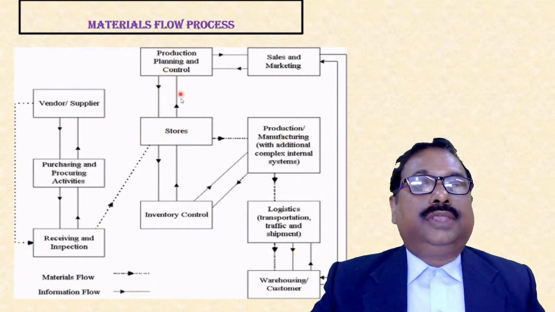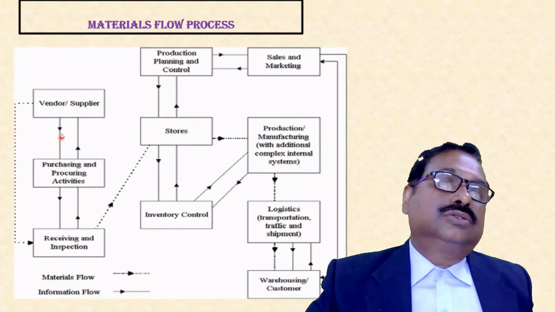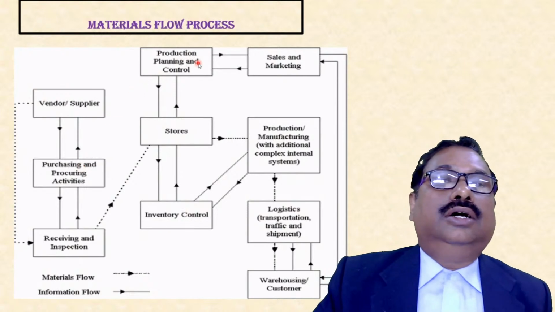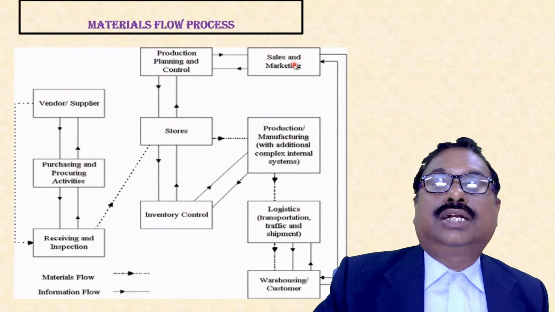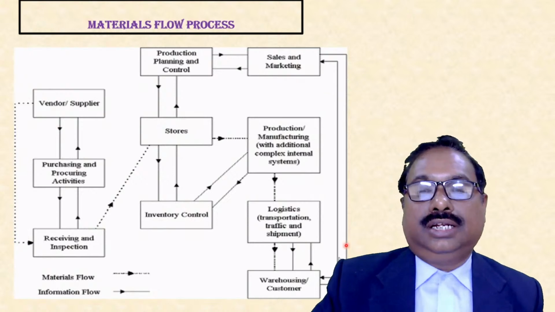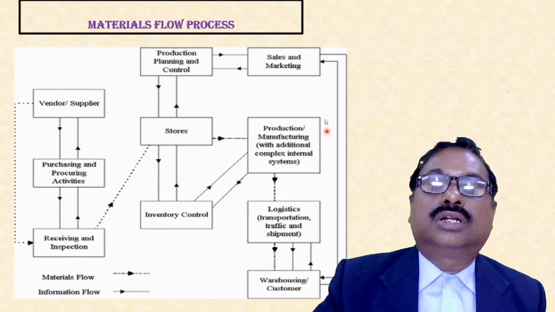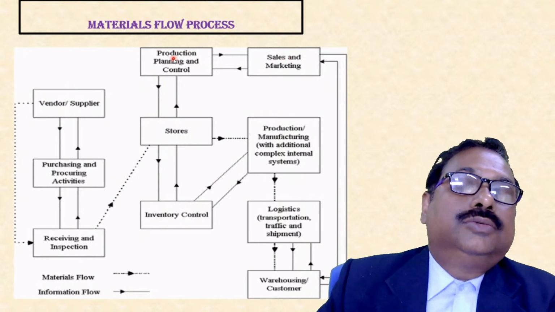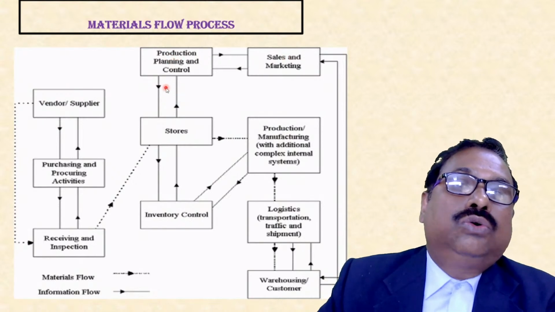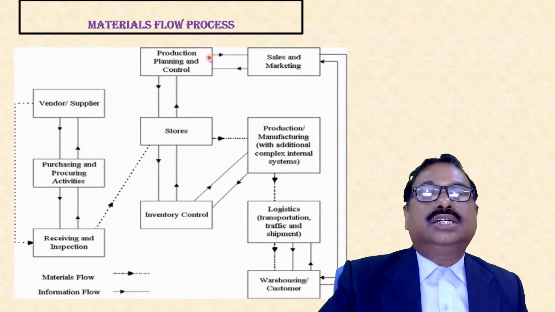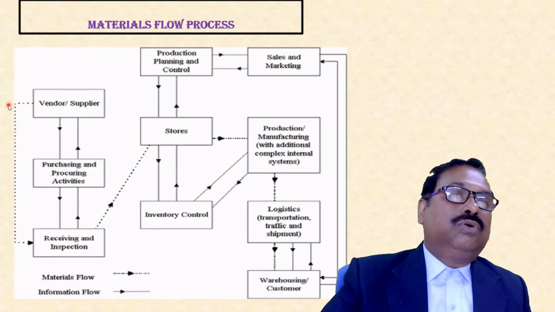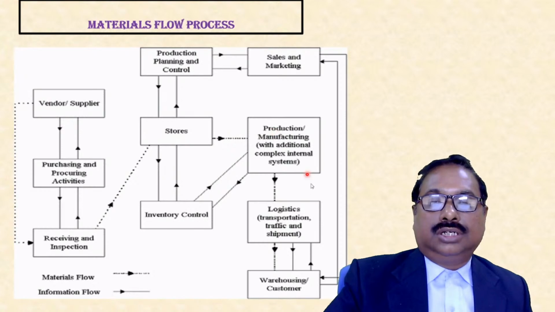And the information flows from the purchasing section to the vendor, and sales and marketing forecast and take information from the customer, and warehousing discusses with the production and planning section. So information flows, as we can see, from all departments, right? And the physical flow is in this direction: vendor, supplier to store, then production, then customer.